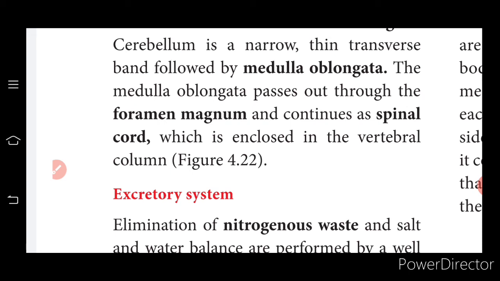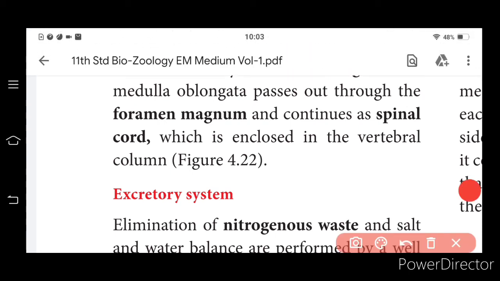So what is foramen magnum? It is a continuation of the brain, which comes through the opening. You can see foramen magnum. See, the head is there, and the body. So the brain will have a connection with the spinal cord. From the brain the spinal cord has to extend, so there should be some opening through which it can descend down.